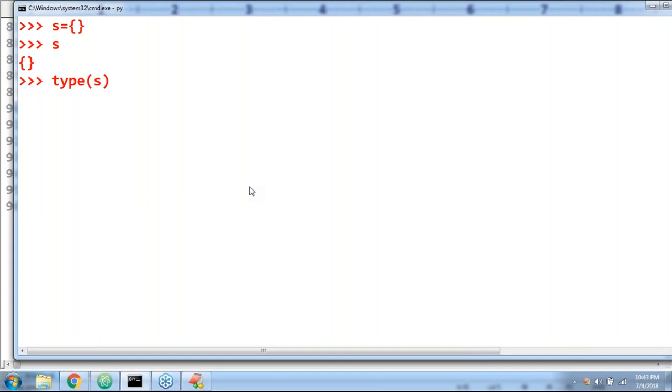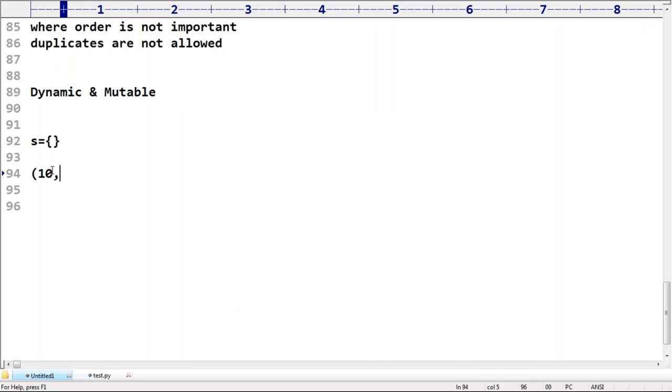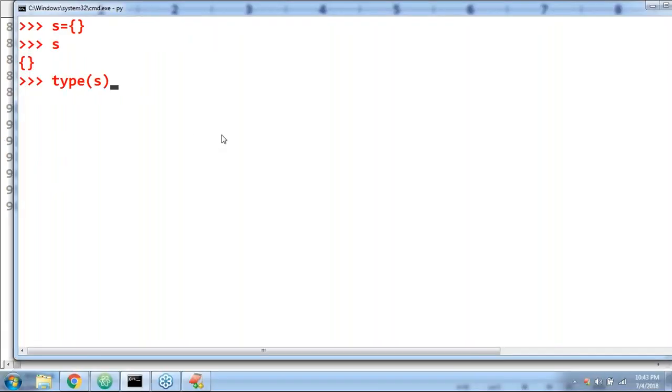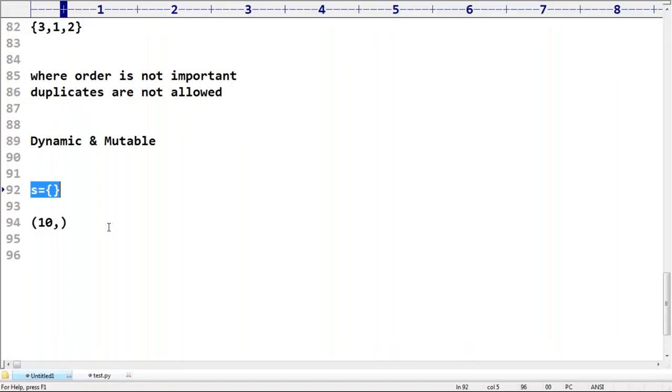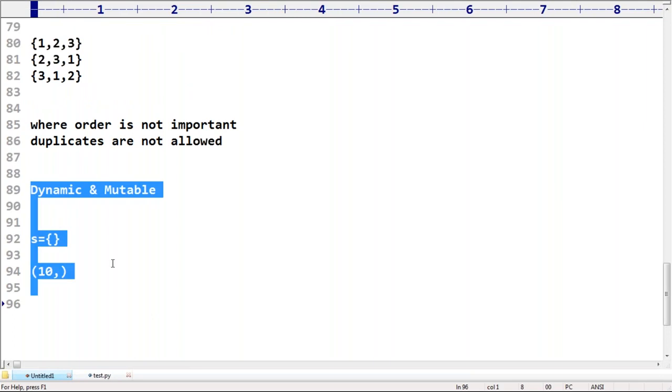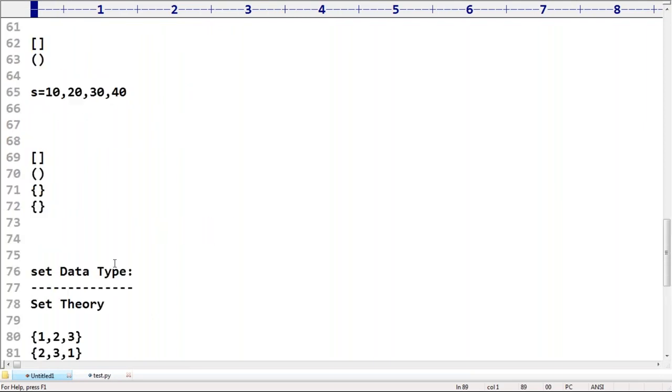While creating a single valued tuple, take a bit special care. Have you remembered? Single valued tuple, a comma must be required. While creating an empty set, take special care. It is not a set, it is a dictionary. If you want an empty set, there is some approach, that one we will discuss. So danger. Clear? Let me review again whatever we covered.